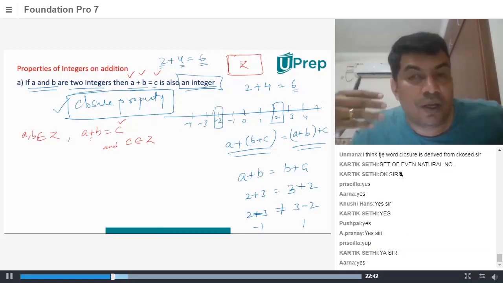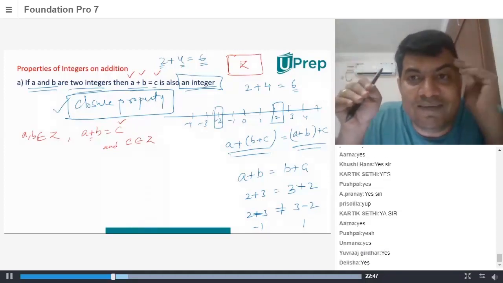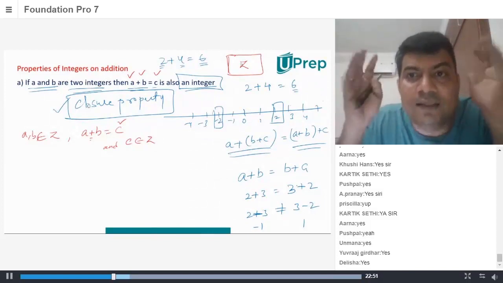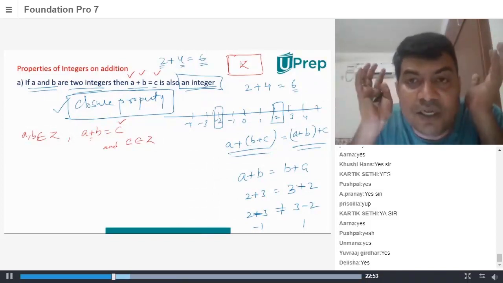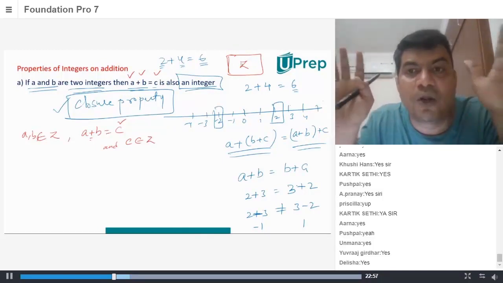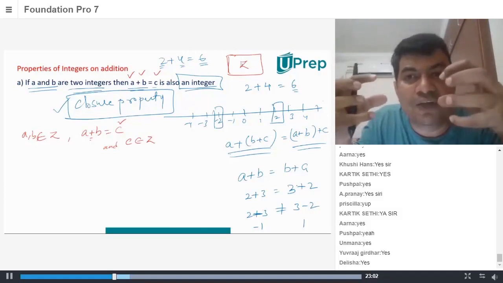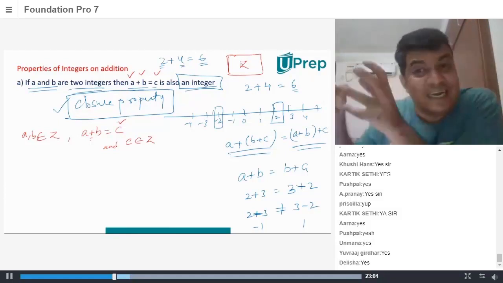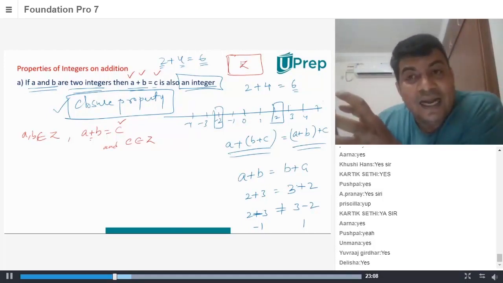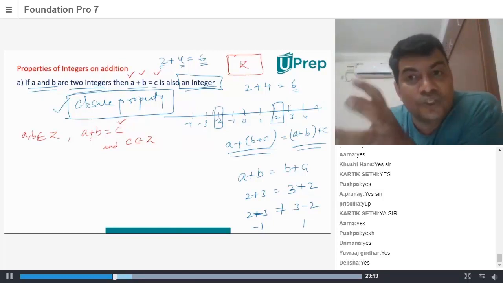Okay. Yes, sir. You will see closure property not only in 7th, you're in 7th now, you will see this in 8th, 9th, 10th, 11th, you will see functions. When you go into higher standards, people get confused. So it's easy to remember: closure property, if an operation is happening between any two elements of a particular set, the resultant also belongs to that set. That's the reason it's a closed property.